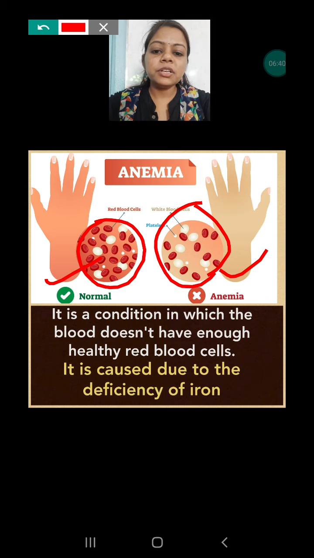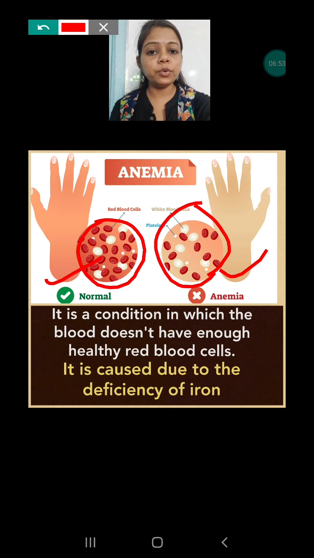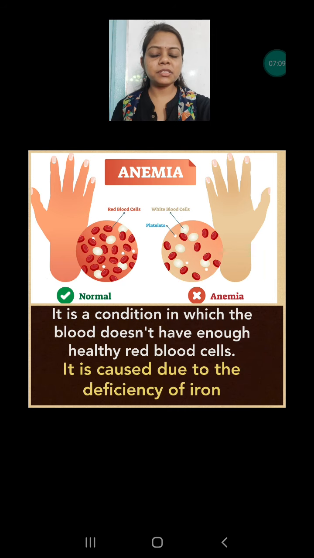So it is the condition in which the blood does not have enough healthy blood cells. Blood cells means red blood cells, okay, and it is caused due to a lack of iron. If we have to treat this disease, then we have to take food which is rich in iron, like dates, raisins, curry leaves, spinach, coriander. These food items have a lot of iron in them, and if we take them on a continuous basis, then we can treat this disease.